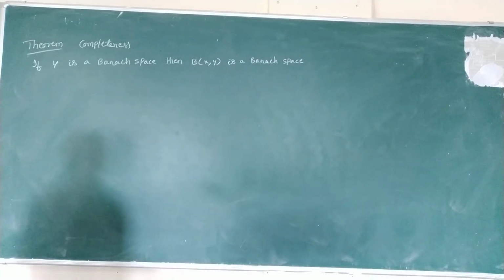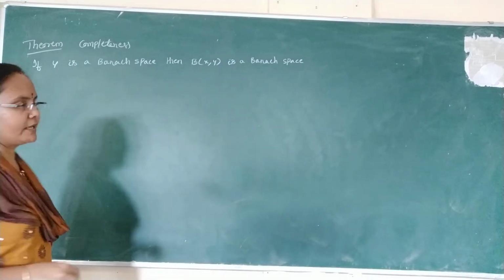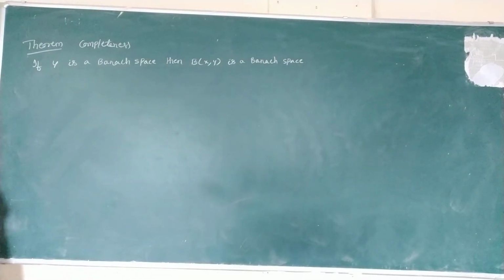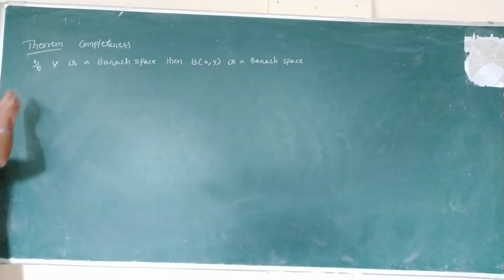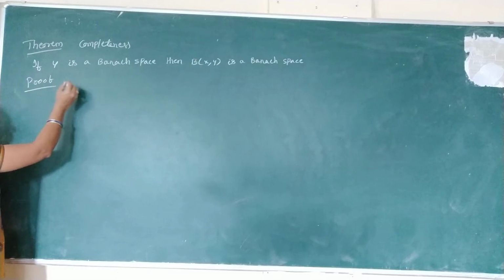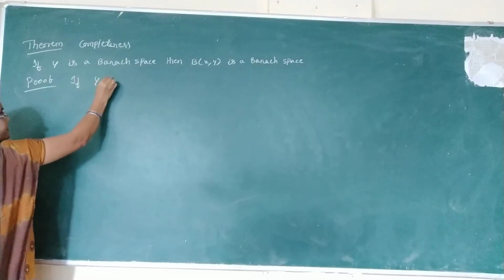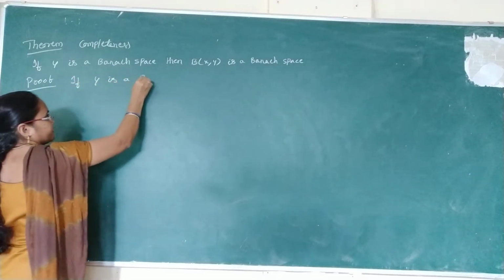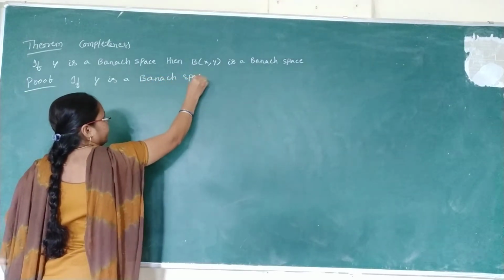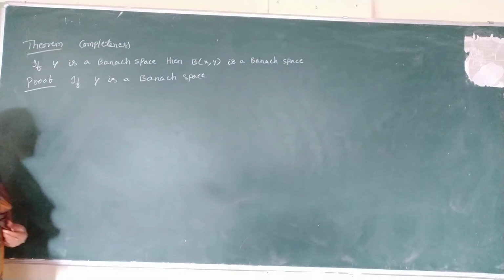See our next theorem. If Y is a Banach space, then B of x comma y is a Banach space. See the proof. If Y is a Banach space, what do we have to show?